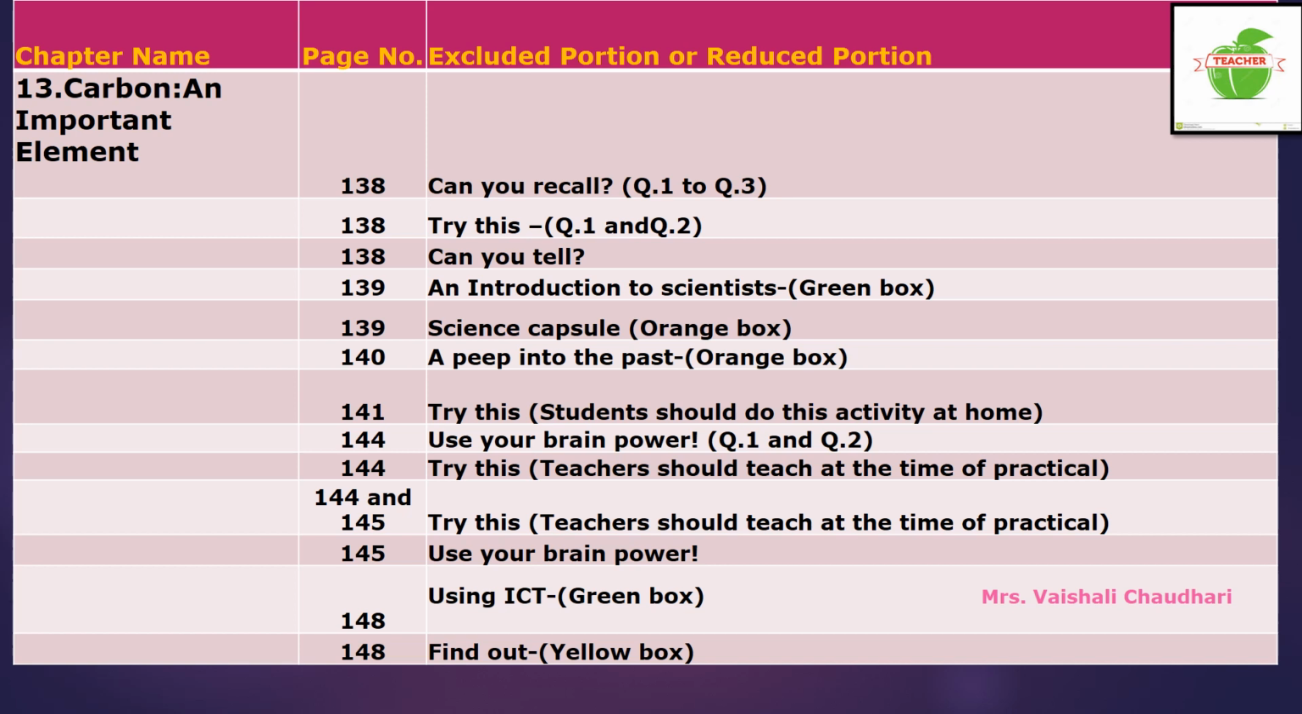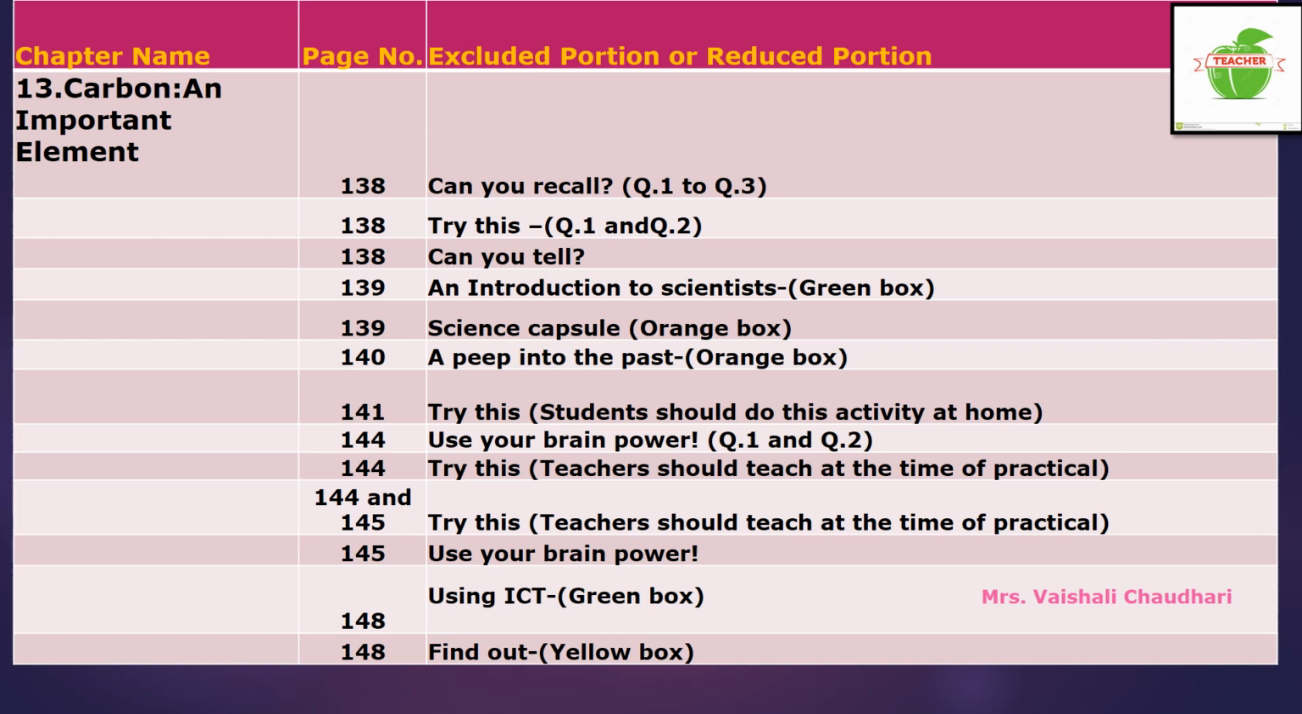Now come to page number 139. An introduction to a scientist, a green colored box is there. That green colored box is also excluded from your syllabus. On page number 139 only, "Science capsule," one topic is there, an orange box. That is also excluded from your syllabus. Now come to page number 140. "A peep into the past," an orange colored box is given. That is also excluded from your syllabus.